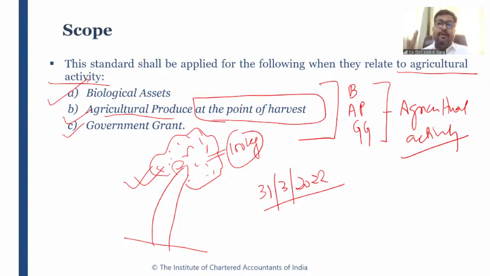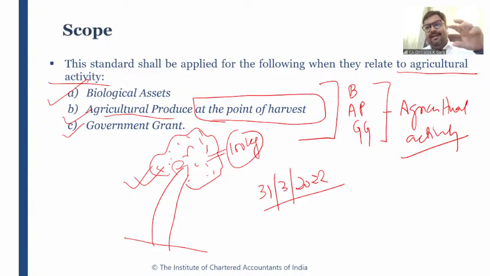So it will take around another 1 month for harvesting these mangoes from the mango tree. Now the point arises: the mangoes which are lying on this mango tree, do I need to recognize or measure these mangoes every day? Answer is no. When these mangoes are ready to harvest, for example, today I need to pluck, let's say, 100 kgs of mangoes, so today I will recognize and measure this agricultural produce.